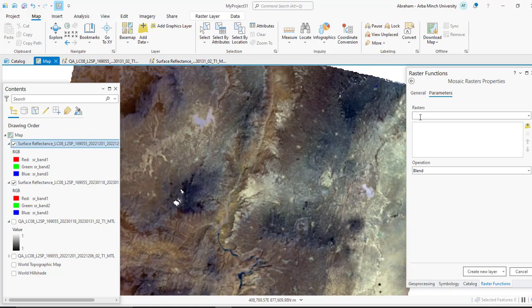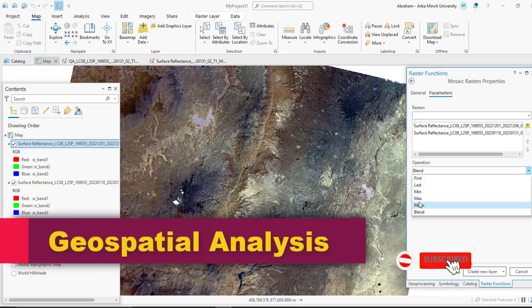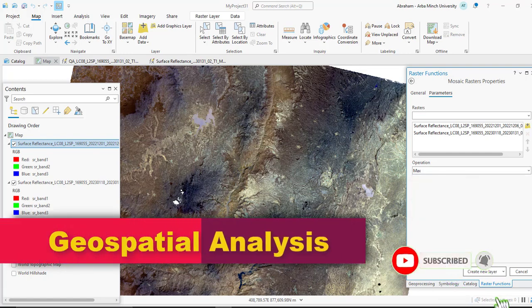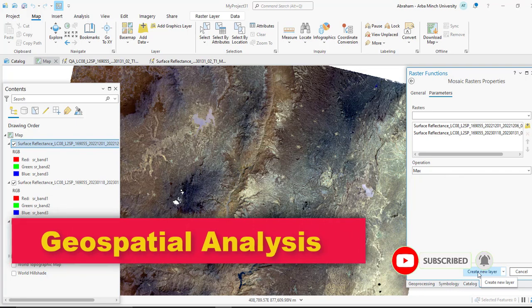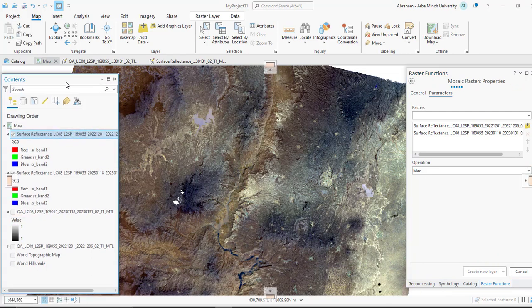Add these two clipped images, the first one and the second clipped image, and I use maximum for the operation and click create new layer, and this function will automatically create the image which is cloud free, a mosaic or filled image.